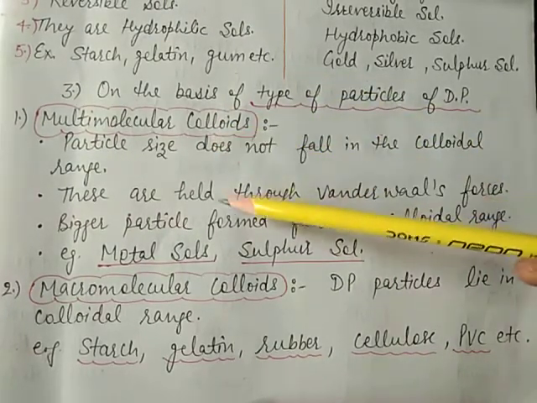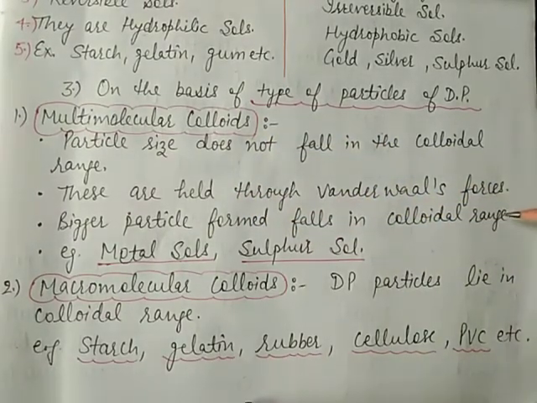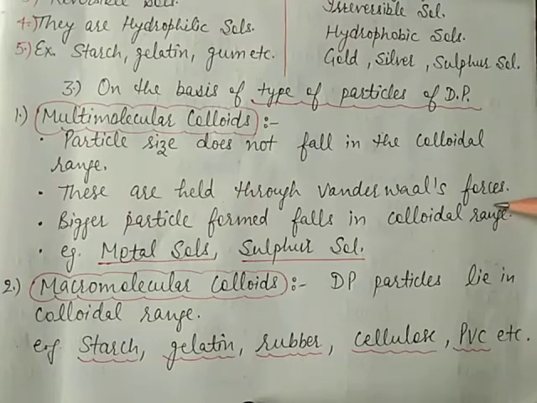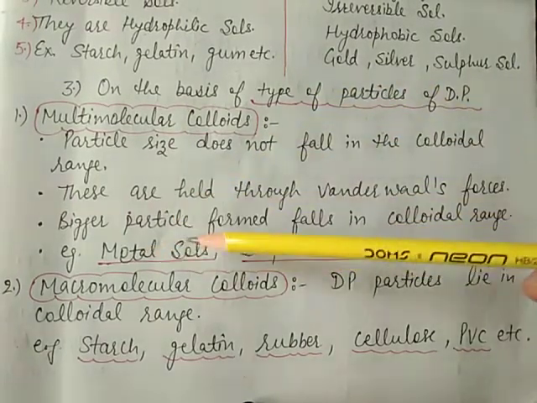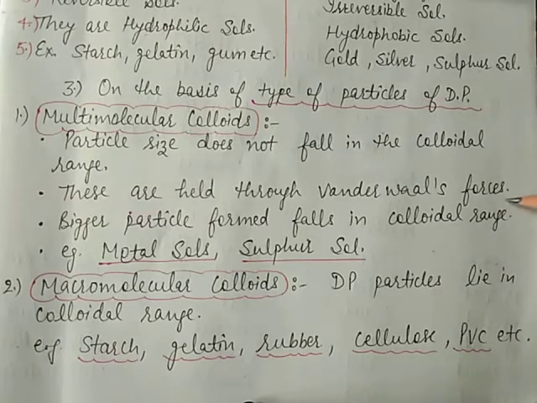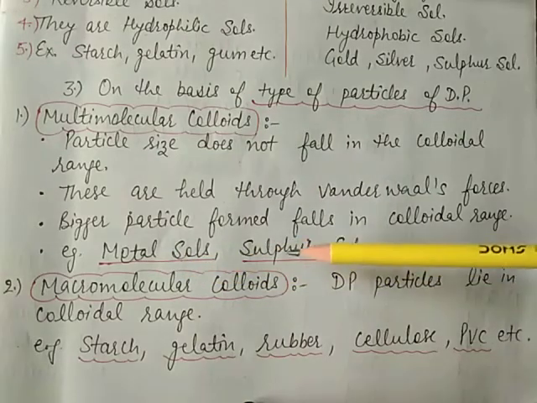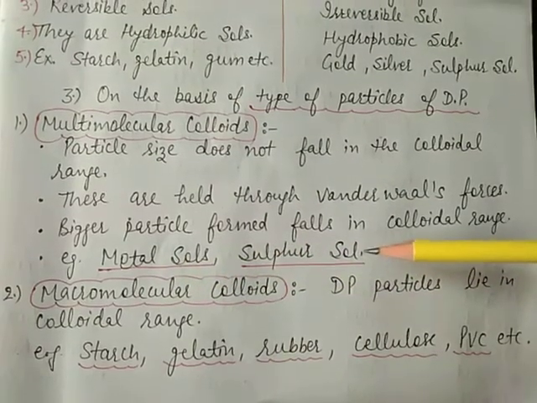These colloids are held together through van der Waals forces. Bigger particles fall in the colloidal range, where the range is 1 nanometer to 100 nanometer. Examples are metal sols and sulfur sol, etc.